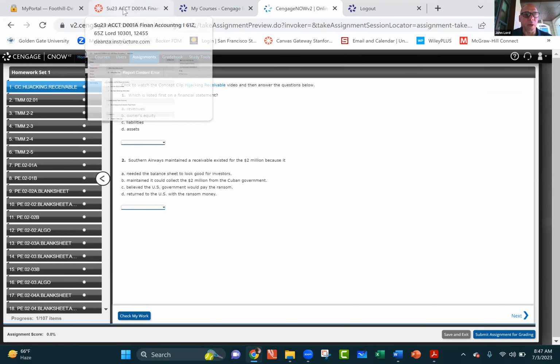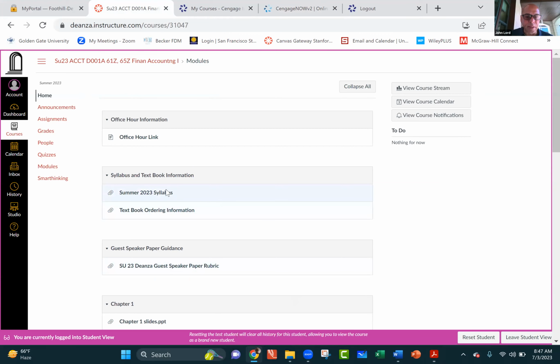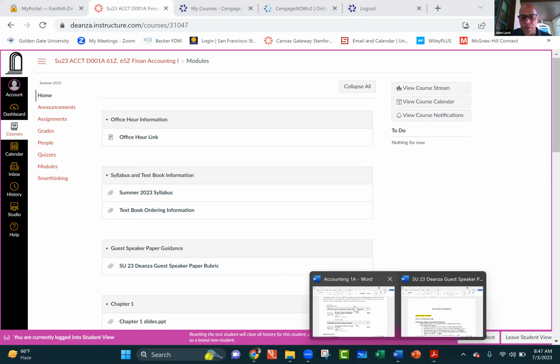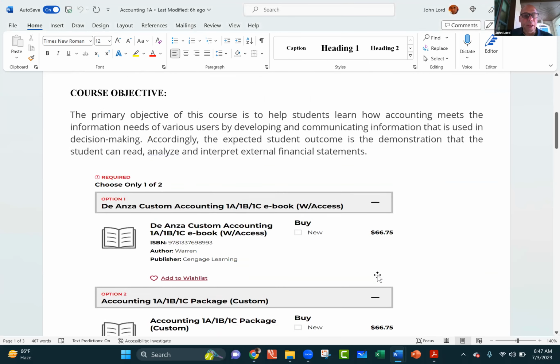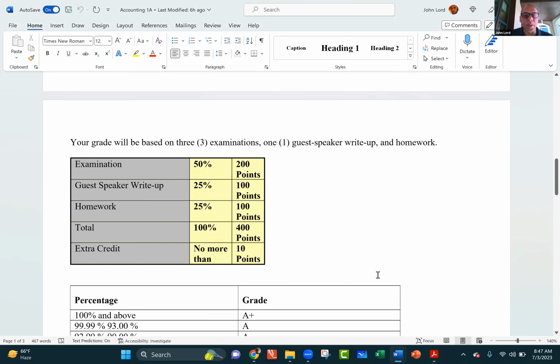Let's go ahead and go back to Canvas. Okay, and let's look at the syllabus. You click on the syllabus, and I'm going to put that up on the screen, that we already saw. And you can see the grading policy: 2 exams, 100 points each, and then 25% or 100 points coming from the homework. Again, just go in, give them a good shot, good college effort. I'm not going to be terribly critical. I'm not going to be checking to see if you got them right, just simply whether you practiced with those, because those, again, will help you with the exams.